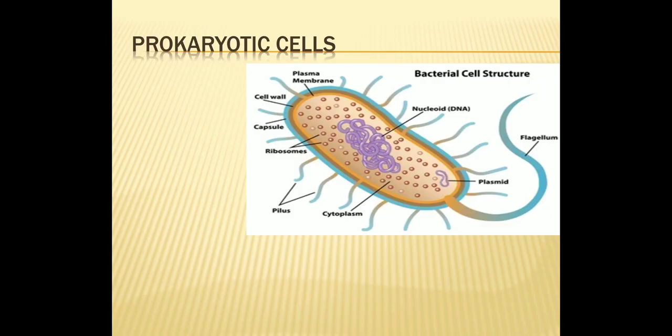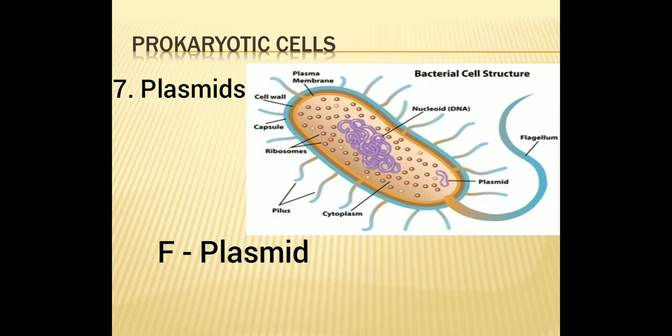Next we have plasmids, that is extra chromosomal DNA. Many bacteria show plasmids, which are smaller circular DNA molecules, termed extra chromosomal self replicating DNA molecules. They are of two basic types: F plasmid and P plasmid.